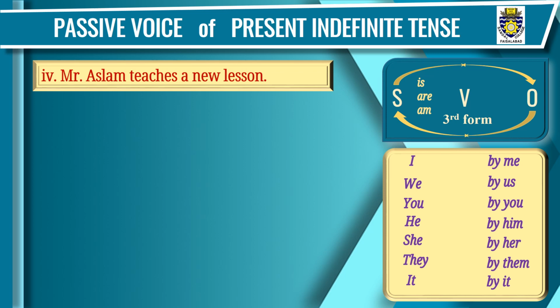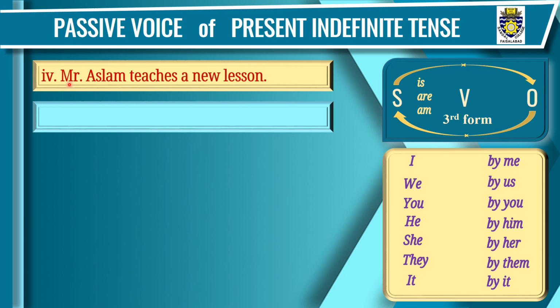Sentence number 4. Mr. Aslam teaches a new lesson. We'll change it into passive voice. Step 1. This object, a new lesson, will take the place of this subject. So we'll write a new lesson in the beginning of the sentence. Step 2. Subject will take the place of this object. So we'll write by Mr. Aslam at the end of the sentence. Step 3. Third form of teaches, that is taught. A new lesson taught by Mr. Aslam.